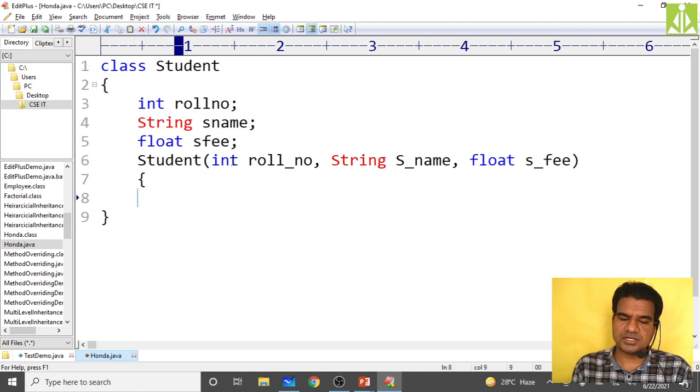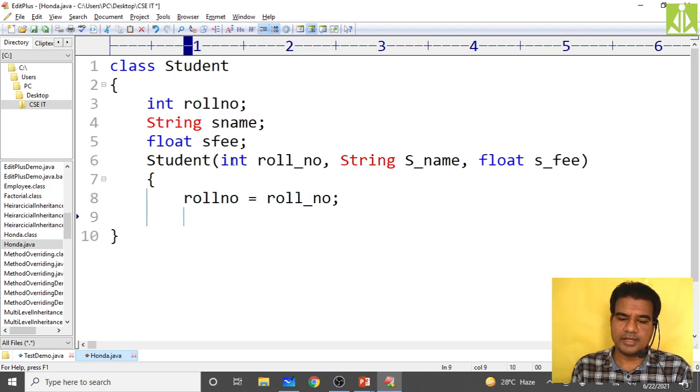In this constructor, assign roll number to roll underscore number, student name to s underscore name, because whatever values I am receiving with the help of parameters, those I am assigning. Then s fee equals s underscore fee.